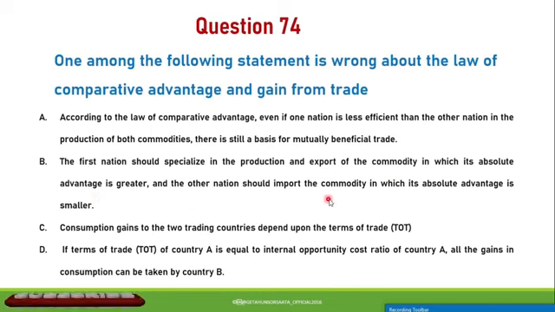So from this, which one is wrong about the law of comparative advantage and gain from trade? The wrong statement is: the first nation should specialize in the production and export of the commodity in which its absolute advantage is greater, and the other nation should import the commodity in which its absolute advantage is smaller. So this is the incorrect statement about the law of comparative advantage and gain from trade.